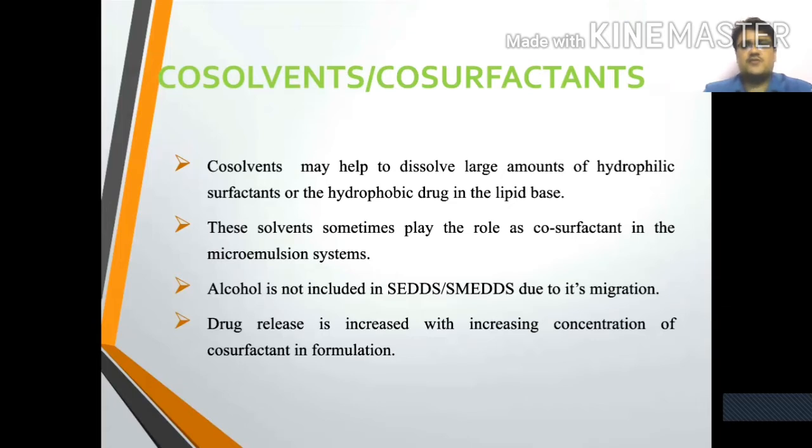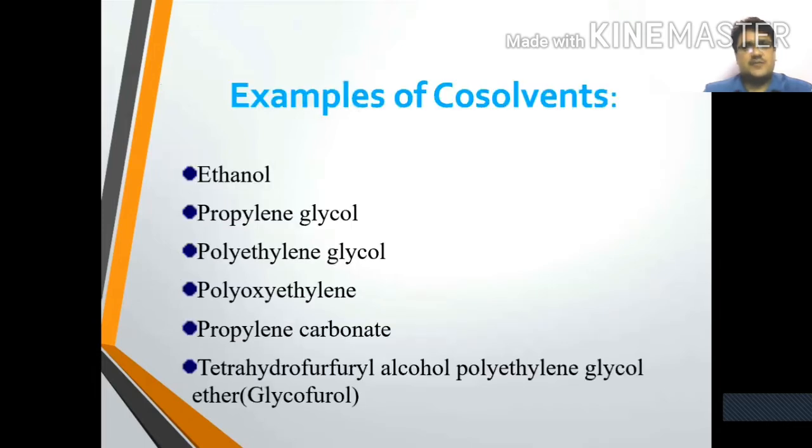Alcohol is not included in SEDDS due to its migration. Drug release is increased with increasing concentration of co-surfactant in the formulation. Examples of co-solvents: ethanol, propylene glycol, polyethylene glycol, polyoxyethylene, propylene carbonate, and so on.